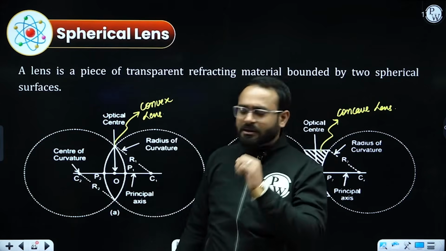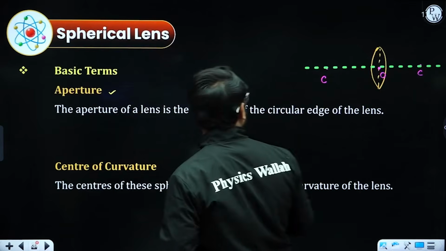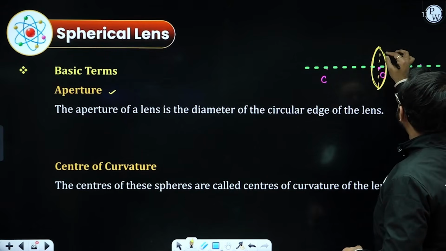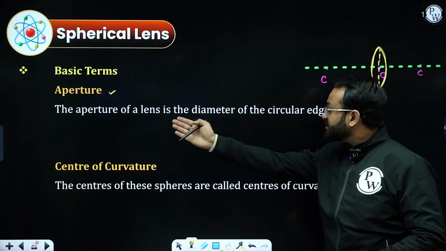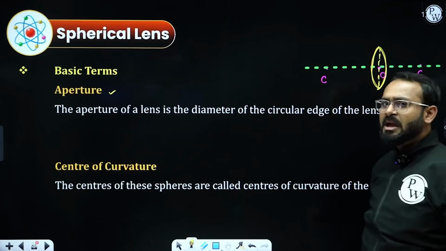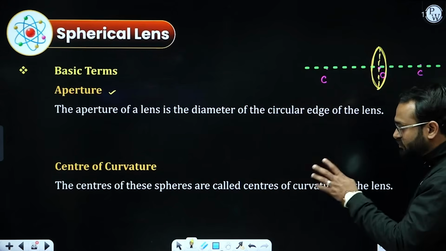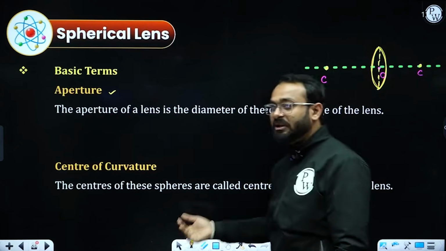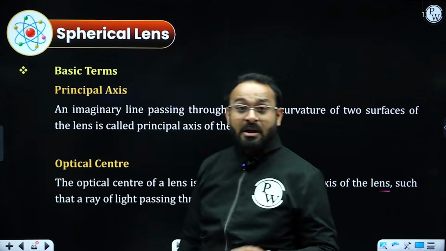We need to understand different terminologies based on the lens. The basic terms are, first, the aperture. If I have the diagram, I have already drawn it. This particular dotted line, this diameter, will be considered as the aperture. So aperture is nothing but the diameter of the circular edges of the lens. This particular line will be considered as aperture. Very less asked question: what is the center of curvature? The centers of these spheres are called centers of curvature. I have clearly mentioned in the previous slide that there will be two centers of curvature, but we need to decide which one will be the primary one.